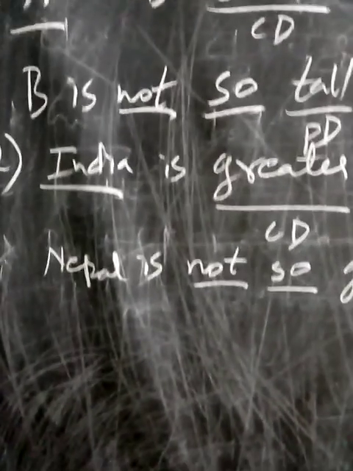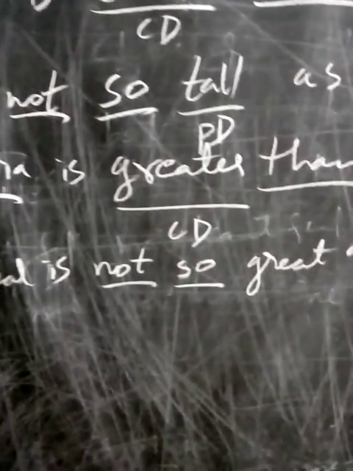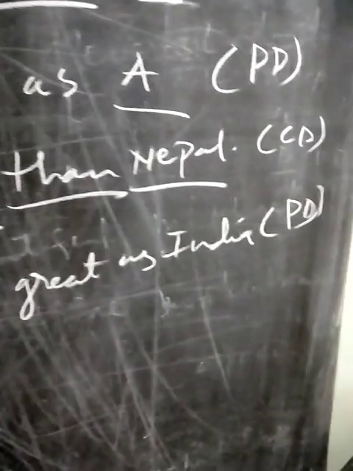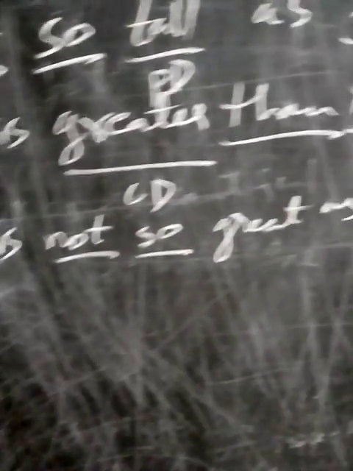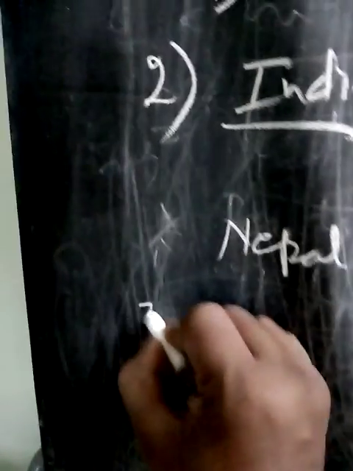Today we are going to learn only this model. Other three models next day. India is greater than Nepal. Nepal is not so great as India.